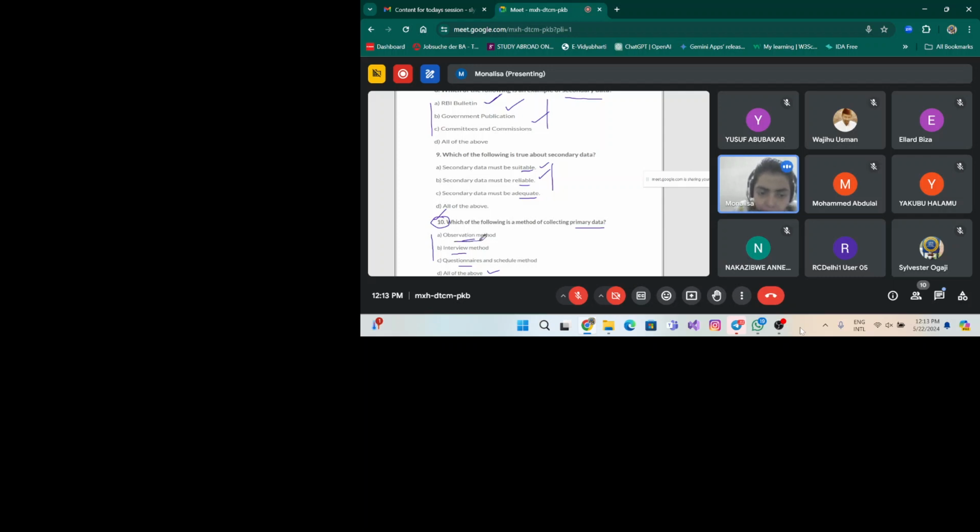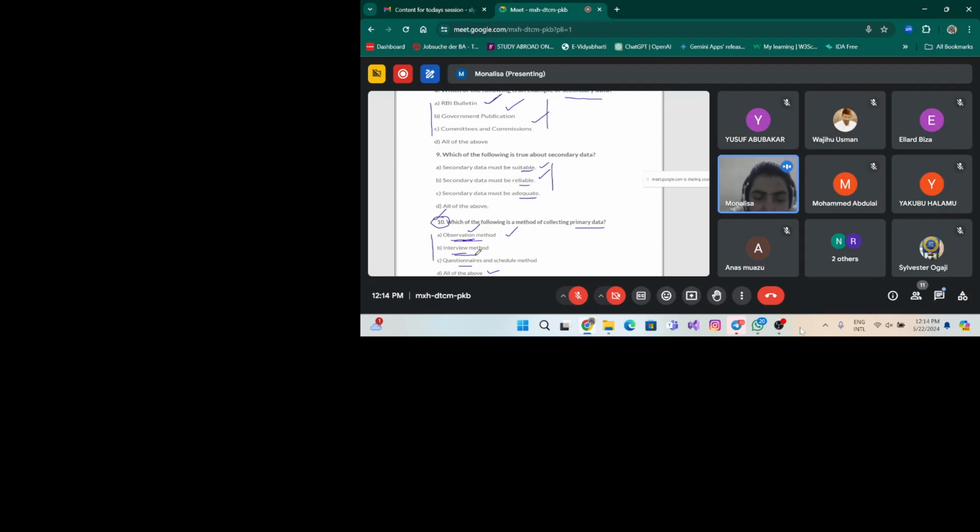Whenever we observe something, suppose I want to prepare a thing, I have to observe that. After observing, I will get the data: these are the characteristics, these are the properties, these are the methods I should apply to do my work. I will be present on the spot and observe the data myself. That is the observation method, the method of collecting original data. So by observing, you can collect the original data, and it is one of the methods of collecting primary data.